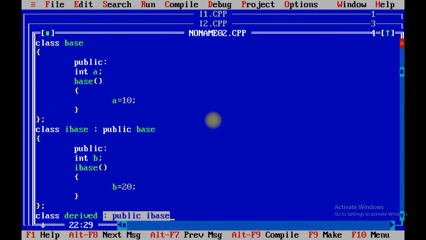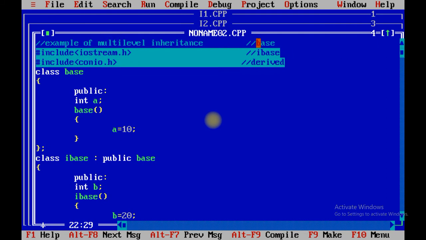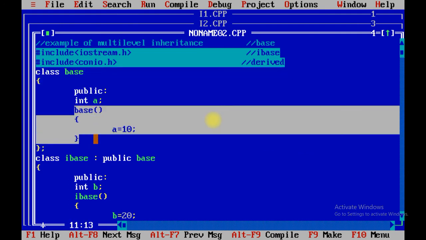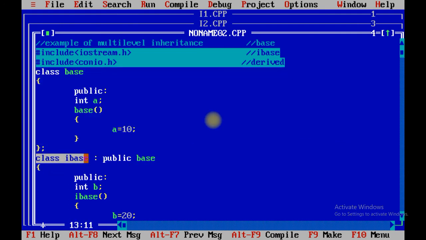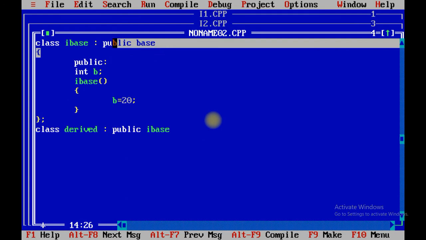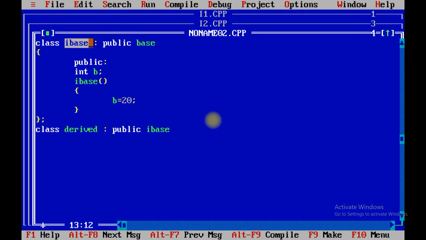So in this way it allows you to create multi-level inheritance. First of all create the base class and create the constructor of base, then create the Ibase class, make the base public, which allows the facility to use the property of the base class which can be accessed by the Ibase class, and again when you are going to create the derived class, at that time make it public Ibase.